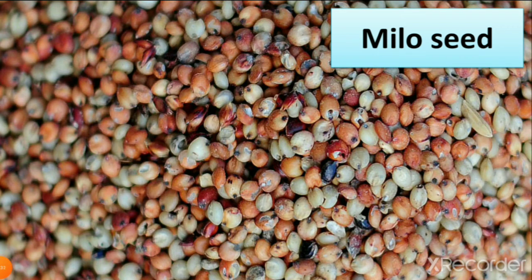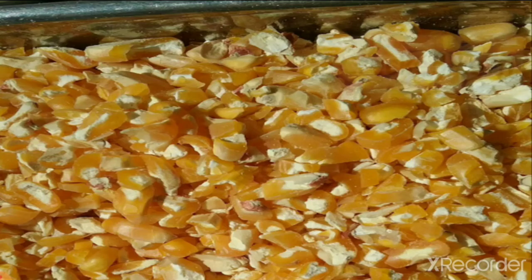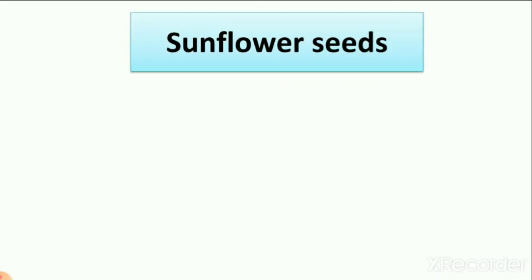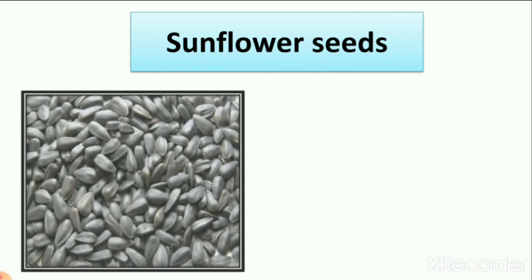Like us, we cannot eat just anything from plants. Like that, birds and animals do not eat just anything from the land. So they eat healthy seeds. Then what is this? It is corn, but it is cracked corn. We crack it, then we give it to animals. So we give all these seeds to animals.